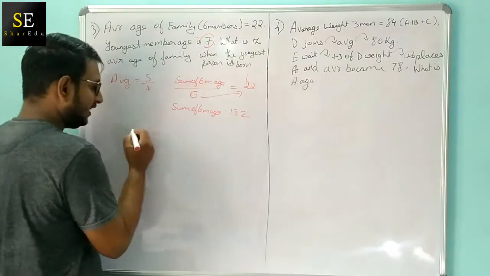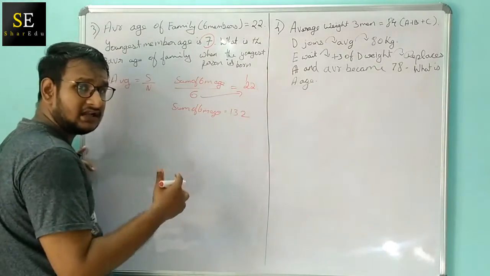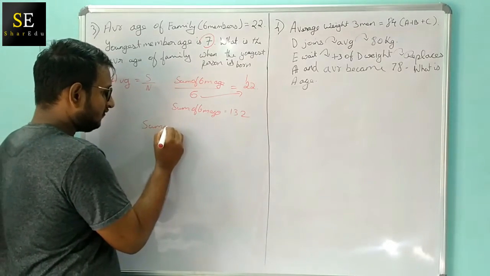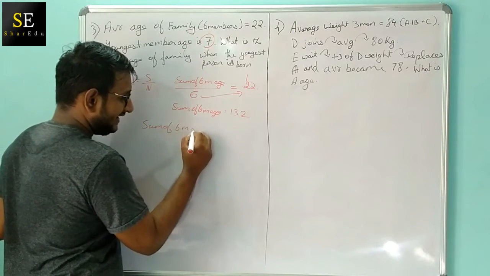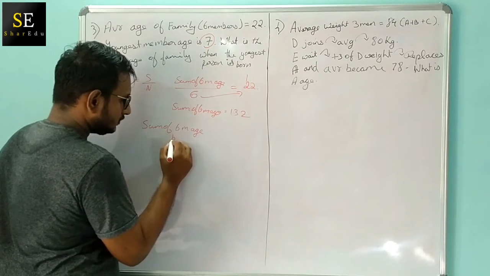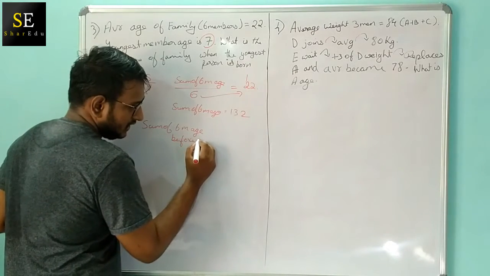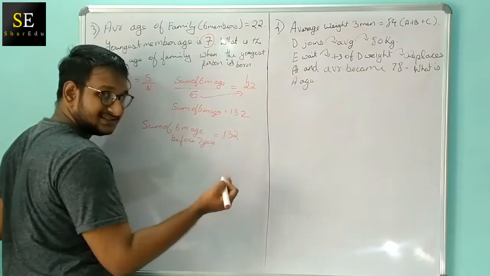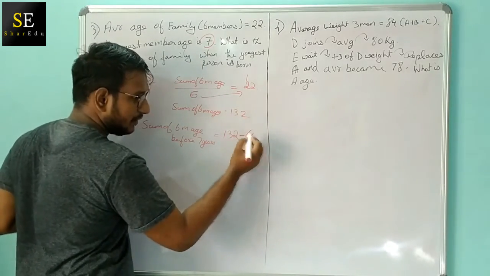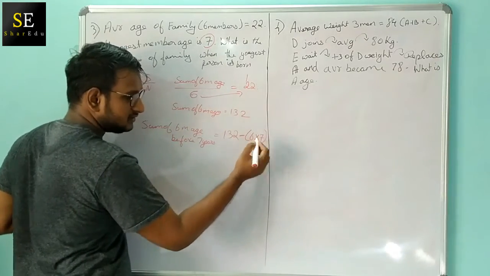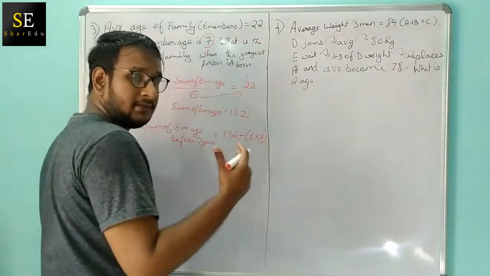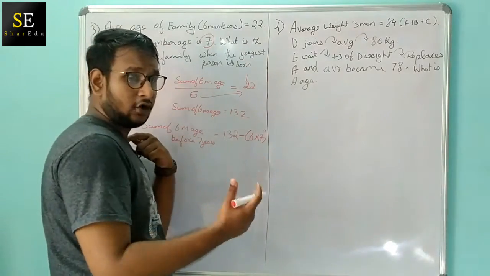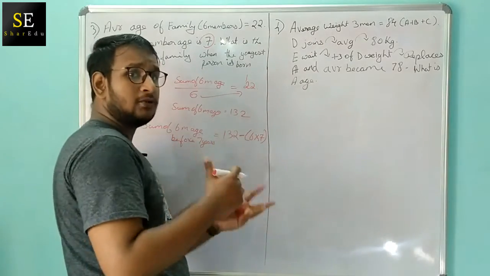So what we have to do is that there are 6 members and 7 years ago. So the sum of 6 members' age before 7 years is equal to 132, that is the present age, minus the 6 members' age before 7 years. Before 7 years they might be 7 years younger. So each member would be 7 years younger, so 6 members, so 7 years younger. So we have to multiply that.